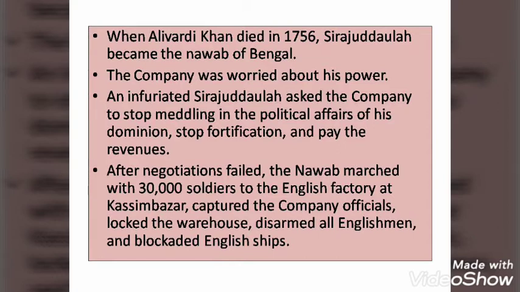But Siraj-ud-Dawla was not at all ready to accept all such things. He refused everything: you cannot do fortification, you cannot do these things, you have to pay tribute, you have to pay revenue. He was very strict with the people. So when the negotiations were not working, and both were not accepting each other's demands, what happened? Nawab Siraj-ud-Dawla took his 30,000 soldiers and attacked the company's officials. He took all the arms, blocked their ships, and attacked the company's fort.